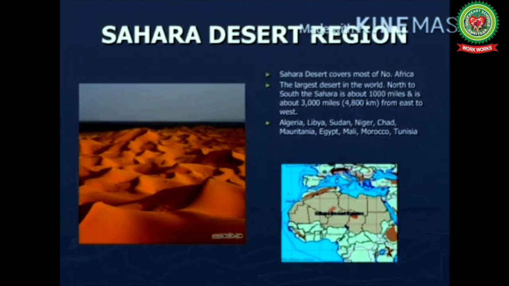Sahara Desert covers most of northern Africa. It is the largest desert in the world. North to south, Sahara is about 1,000 miles and is about 3,000 miles from east to west. The countries it covers: number 1, Algeria; number 2, Libya; number 3, Sudan; number 4, Niger; number 5, Chad; number 6, Mauritania; number 7, Egypt; number 8, Mali; number 9, Morocco; and number 10, Tunisia.